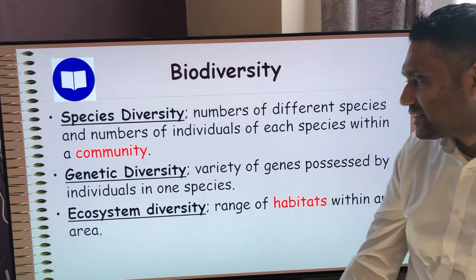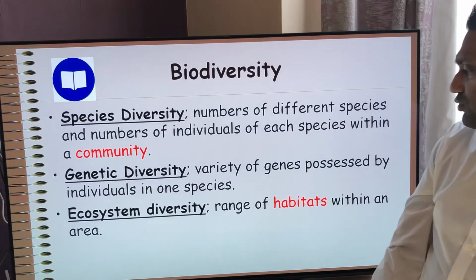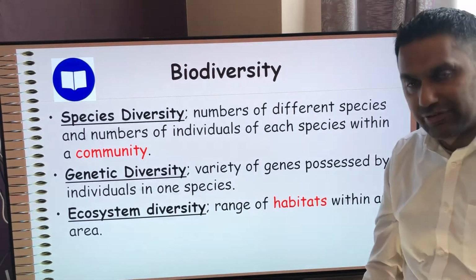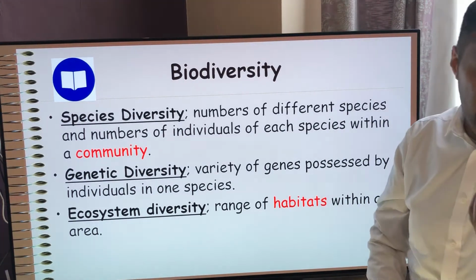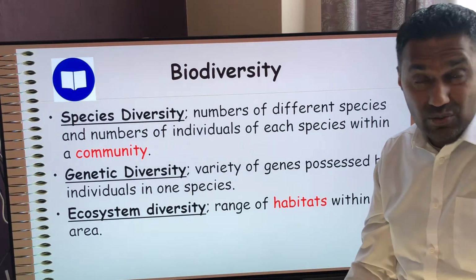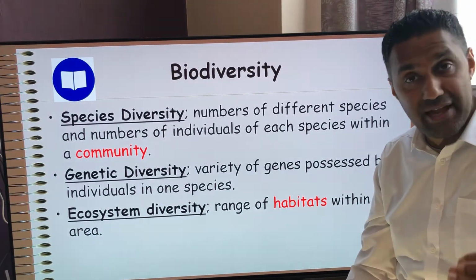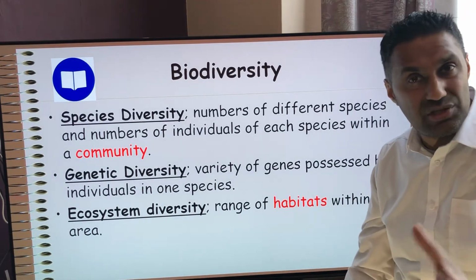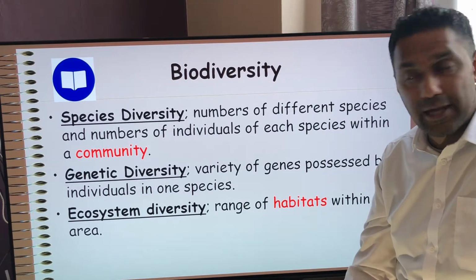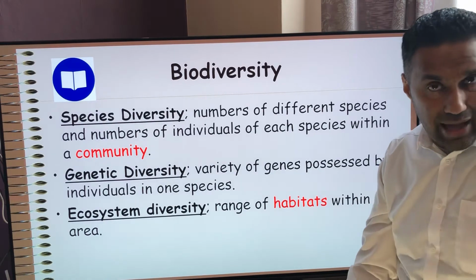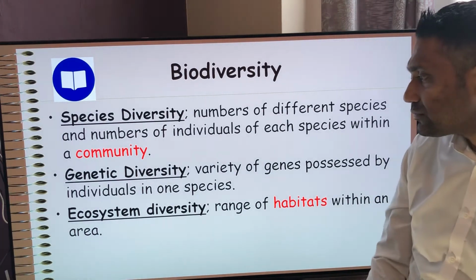And ecosystem diversity is a range of habitats within that area. So obviously you know what the word habitat is. I've highlighted it in red. It's a place where an organism lives. It's also its kind of niche. How does it fit within that ecosystem? What's its function? What's its purpose in that ecosystem? What's its job there? Okay, so habitats are all part of that.